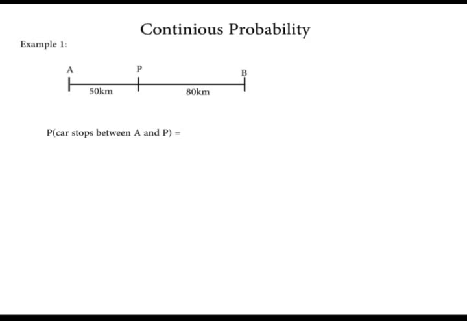The probability that the car stops between A and B is the ratio of the distance AP to AB, and therefore the probability is equal to the length AP over the length AB. That is 50 kilometers over 130 kilometers, which gives us 5/13.